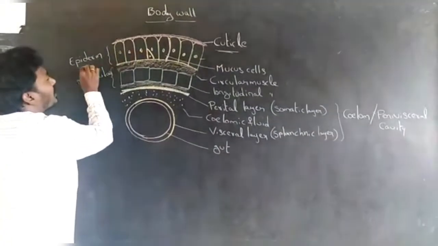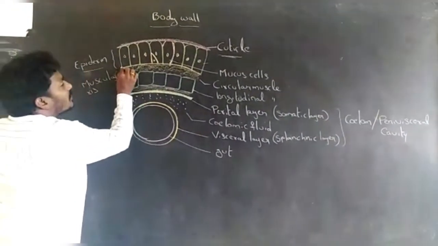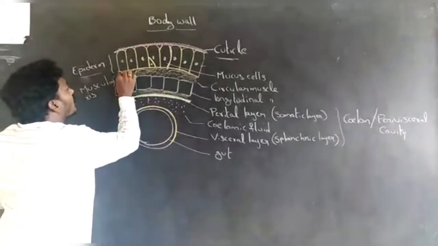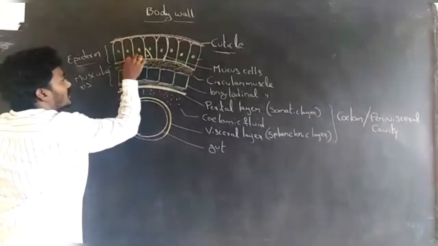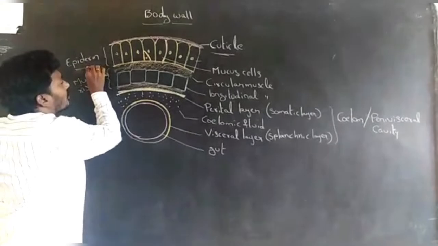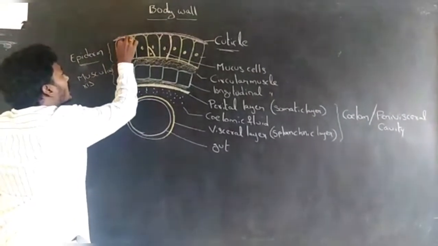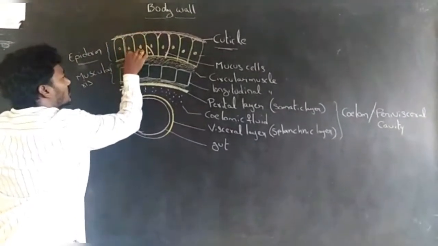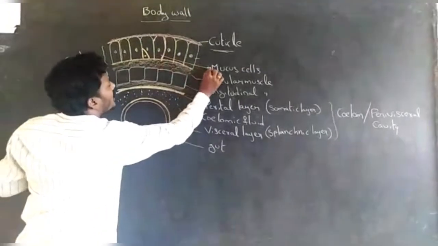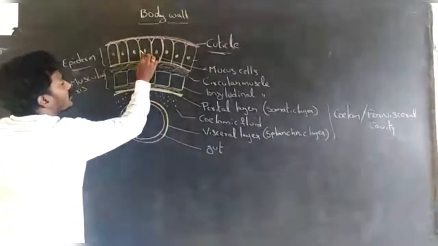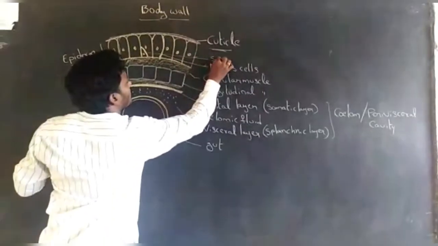Next layer, epidermis. The epidermis is made up of a single layer of columnar cells. These columnar cells contain goblet cells and supporting cells.